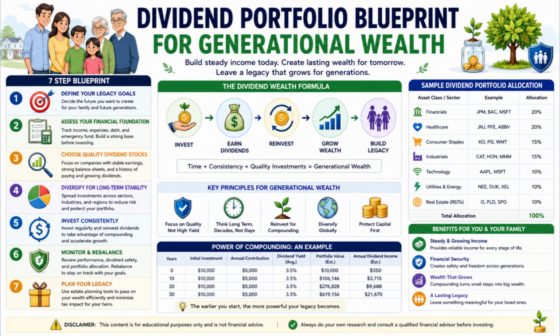In addition, invest consistently. Regular contributions and dividend reinvestment can help your portfolio grow faster through compounding. Over time, small investments can become meaningful wealth when combined with patience and discipline.